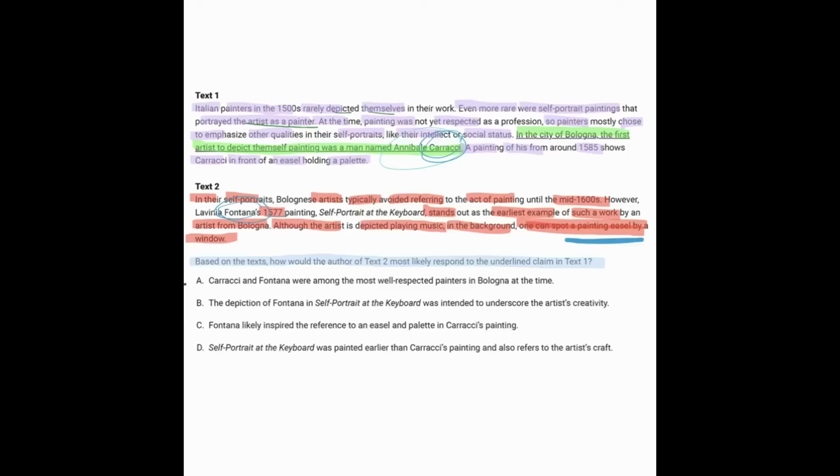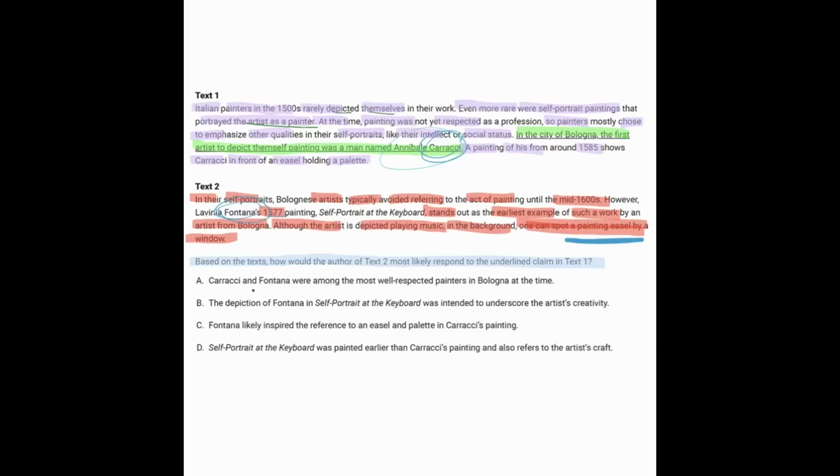So what do the answer choices say? We're looking for how text 2 would respond to text 1. Text 2 would say that the first instance of a painter depicting himself or herself painting was wrong. It was different than what text 1 says.